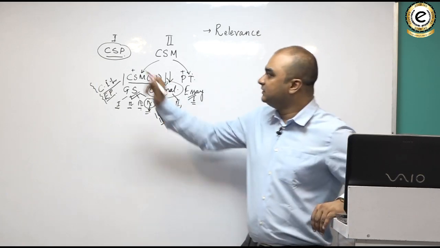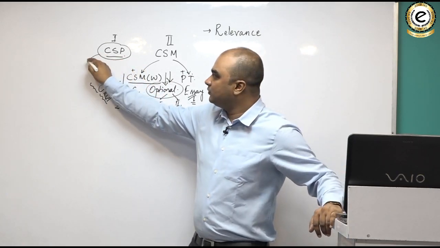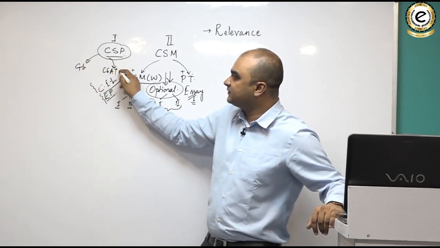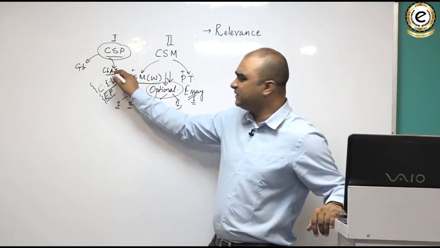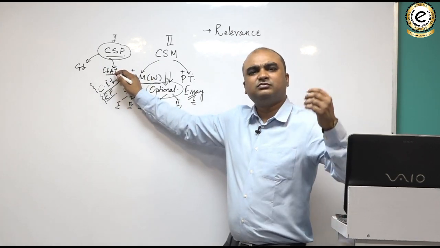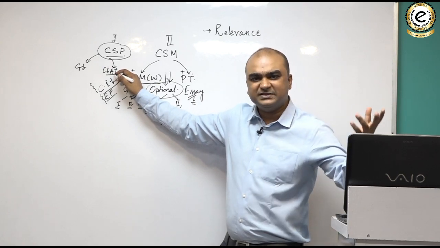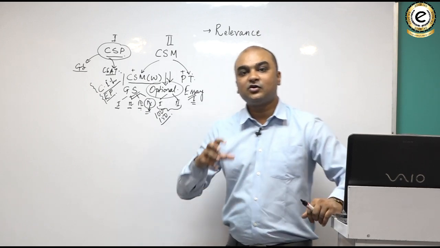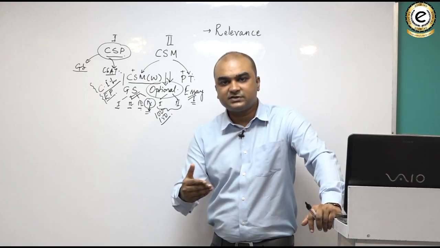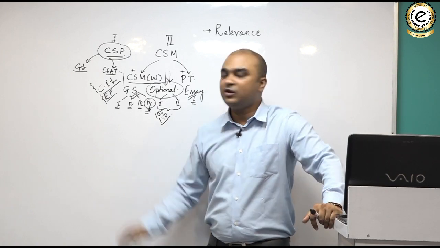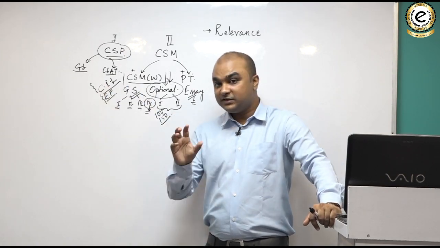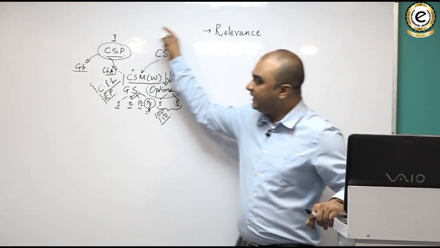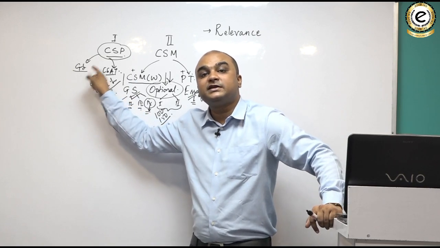Because if you look at the civil services preliminary examination, which contains two parts, one is the GS part and the other one is the civil services aptitude test. It is based on your logic, aptitude, reasoning and all of that. This GS paper is a combination of subjects from social science and general science along with current affairs. So you need to check that when you pick an optional, whether it is of any use in the civil services preliminary examination or not.